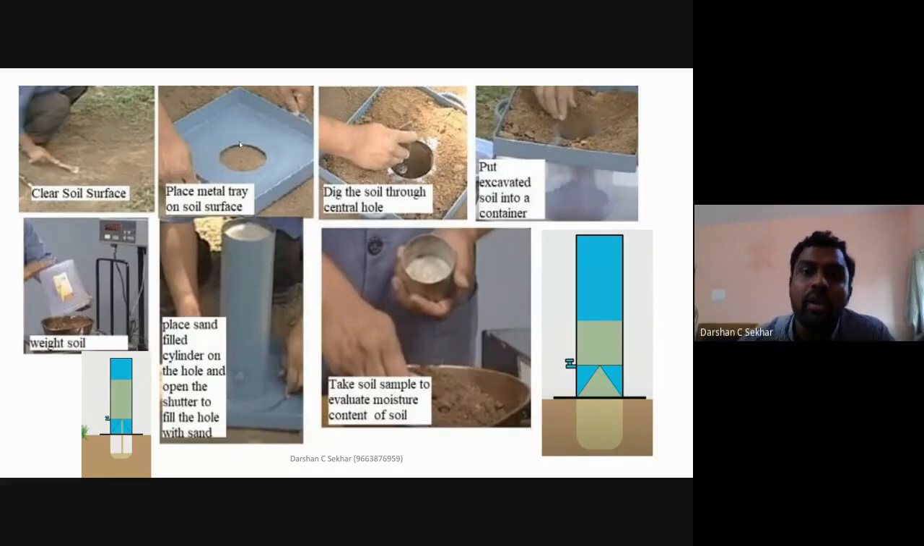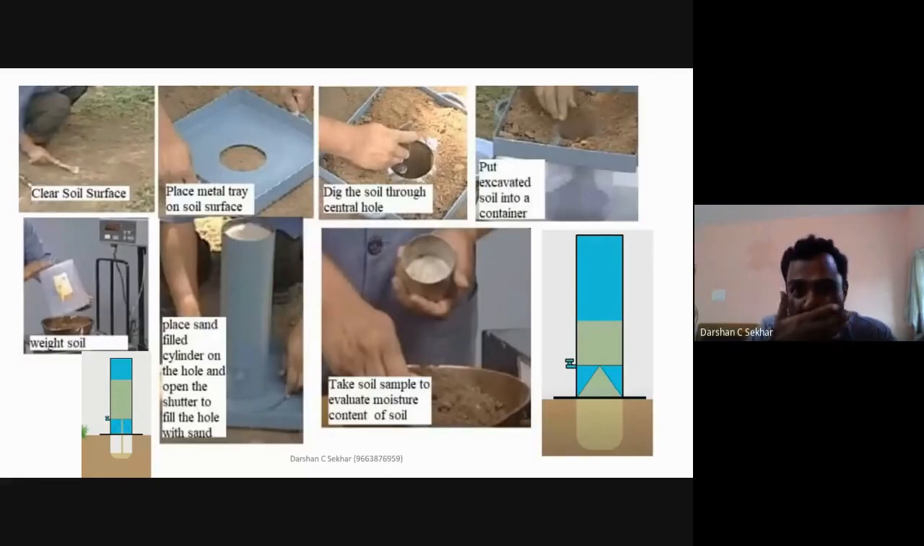Then you start digging the soil only in this region. Remove the soil here and put it only in this tray. Do not throw away the soil. Whatever is removed, put it only in this tray. The depth of the hole should be a minimum of 13 centimeters and a maximum of 15 centimeters.